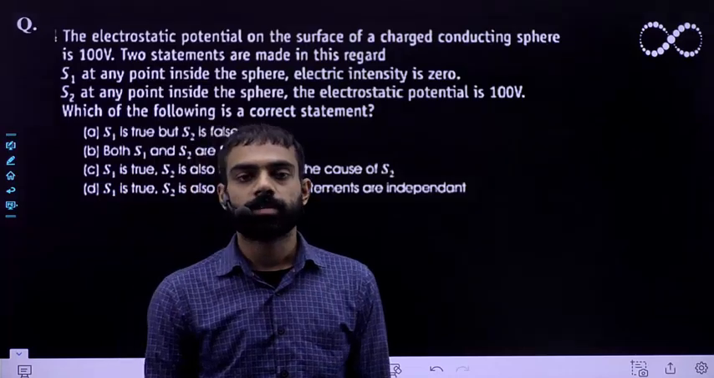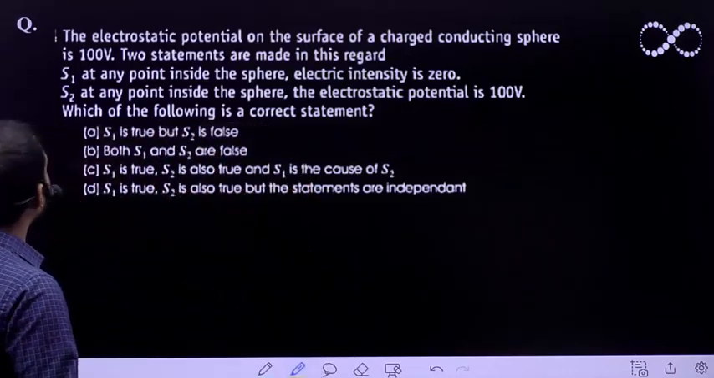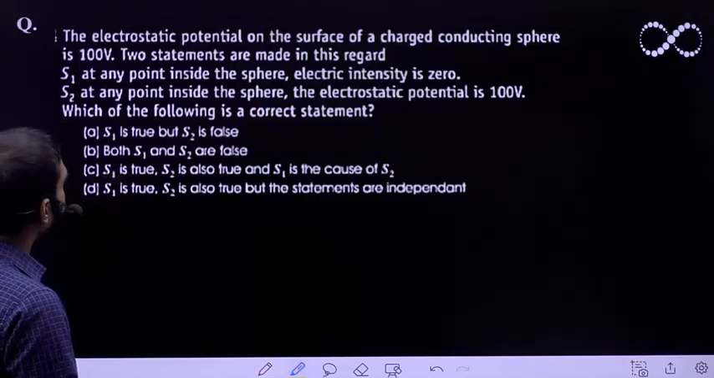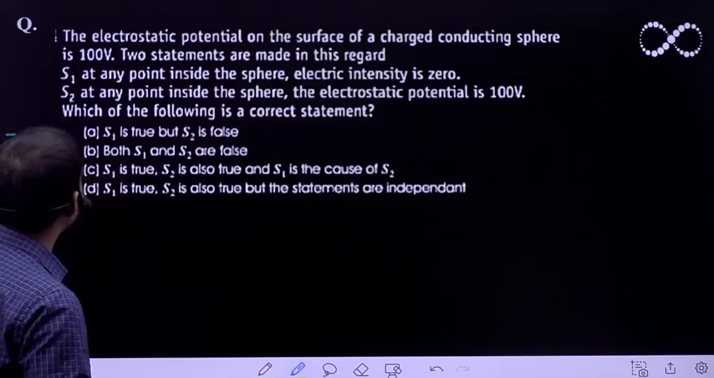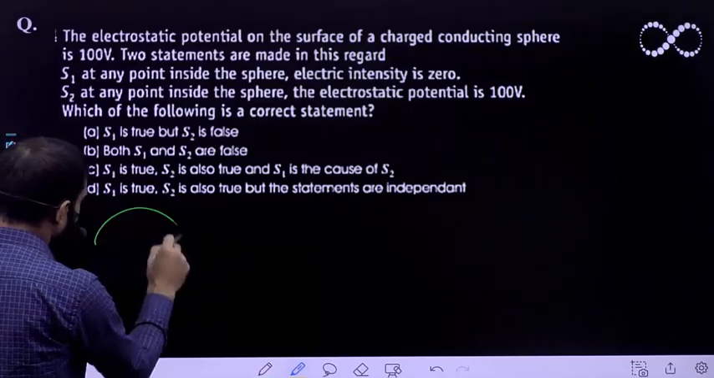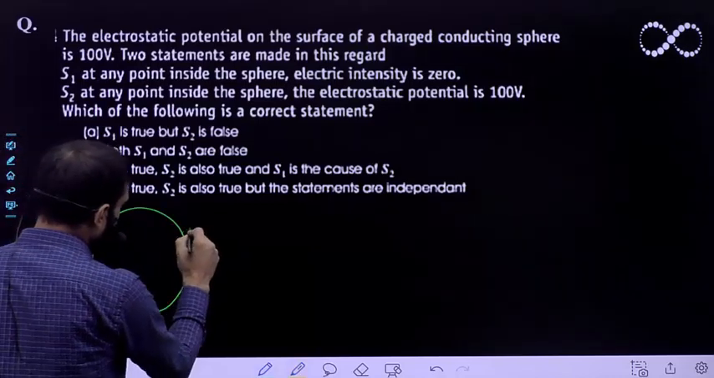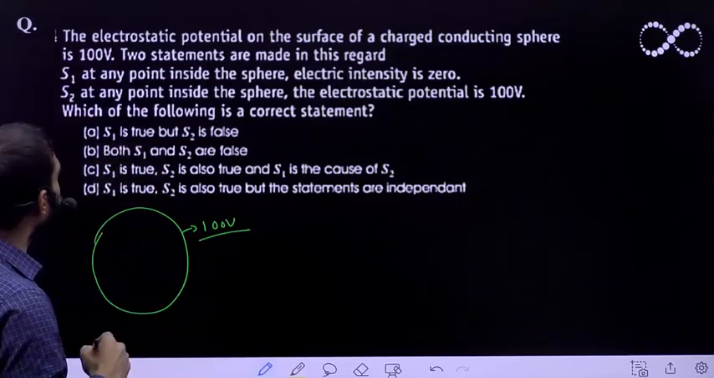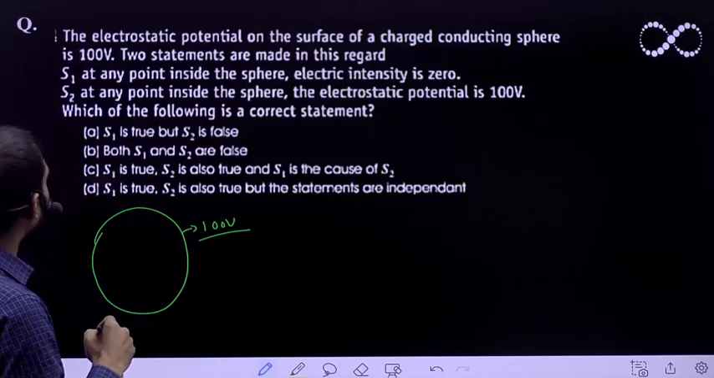Hello students, let us see this question here. The electrostatic potential on the surface of a charged conducting sphere is 100 volt. So a charged conducting sphere is there, suppose this is it. Here the potential is given as 100 volt, this is given in the question. Two statements are made in this regard.